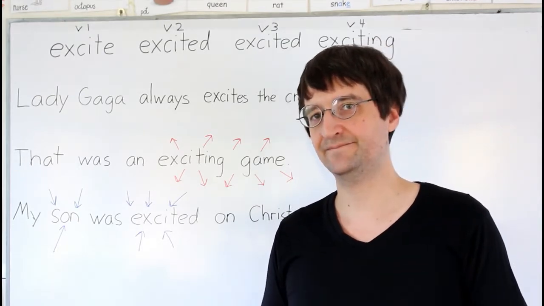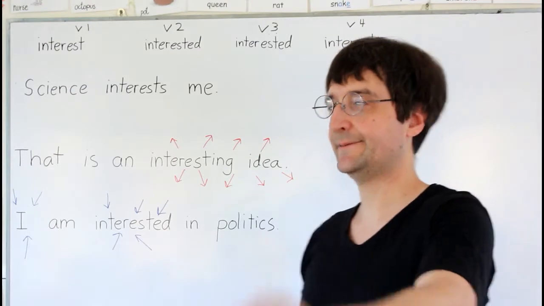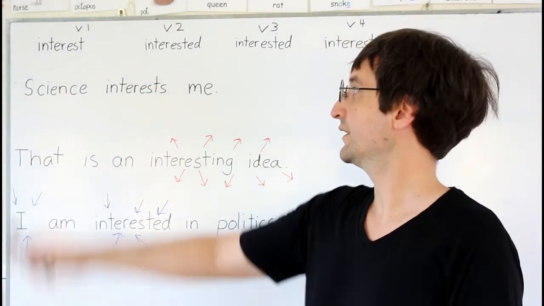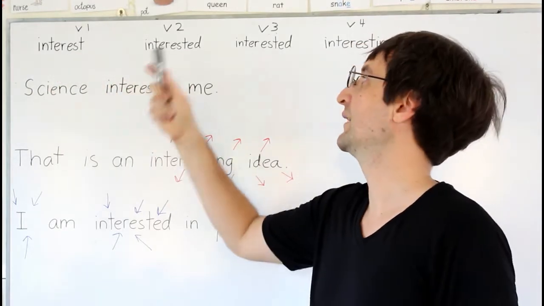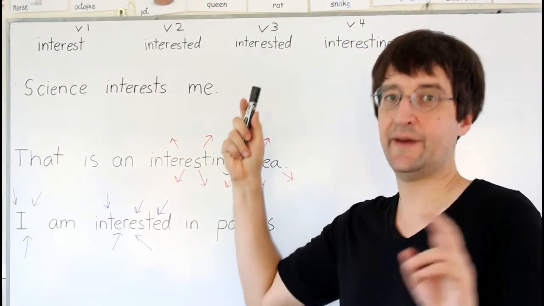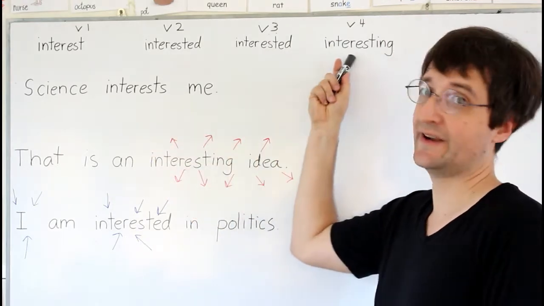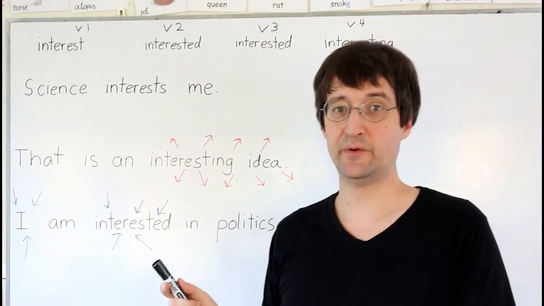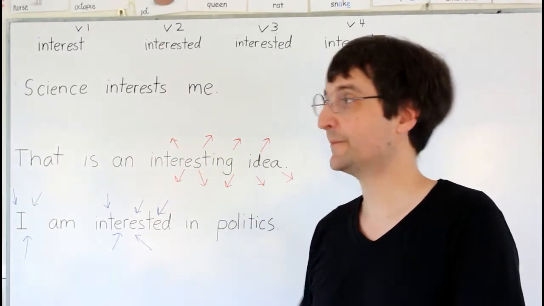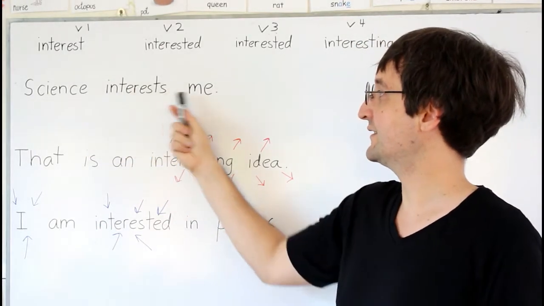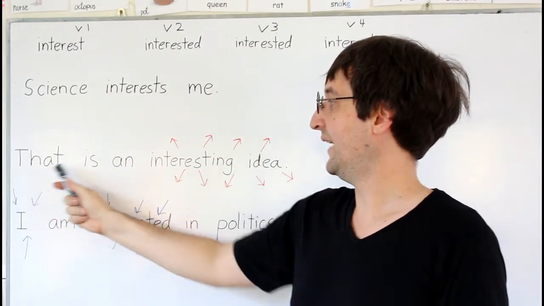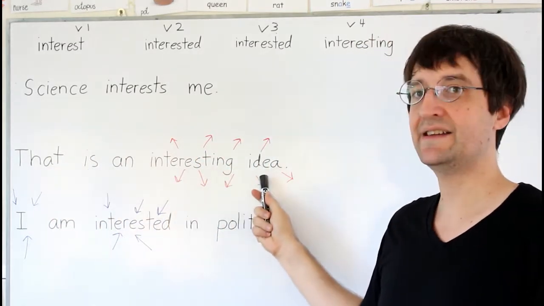Let's look at some other verb forms being used as adjectives to get an even clearer view of this. So, interest. Let's look at the verb interest and its 4 forms. Interest, the base form. Interested, past form. Interested, the past participle form. Interesting, the present participle form. Okay, the first sentence, interest is being used as a verb. Science interests me.